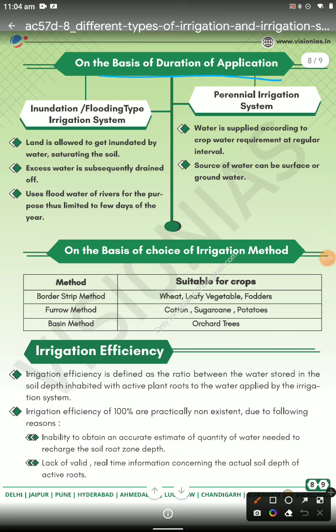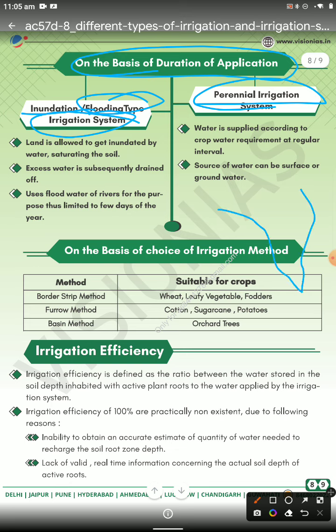Based on duration and application, there are irrigation and flooding types of systems. The perennial rivers, because India is divided into two types of rivers. First, the perennial rivers, which are the Himalayan rivers, flowing throughout the year, because a lot of glacier and ice melting converts to water, and the rivers flow; this is your perennial river. The other is the inundation and flooding types of irrigation system.